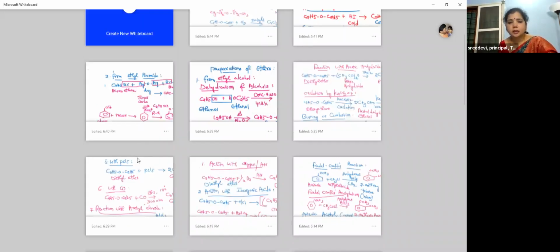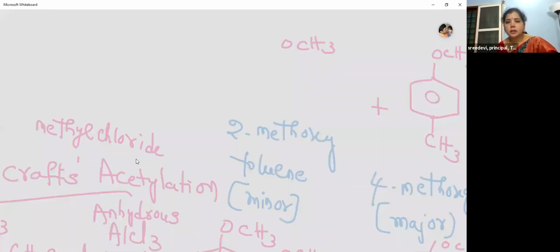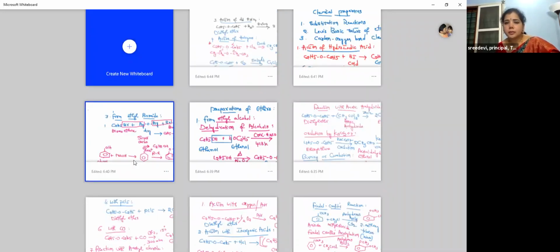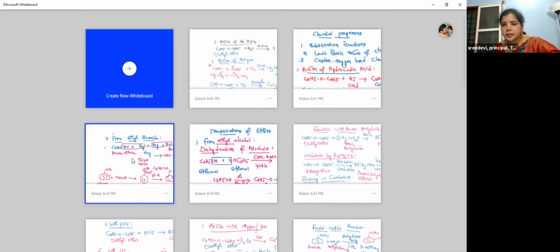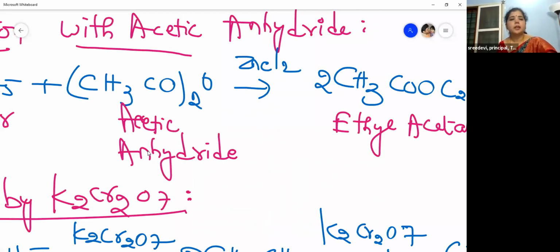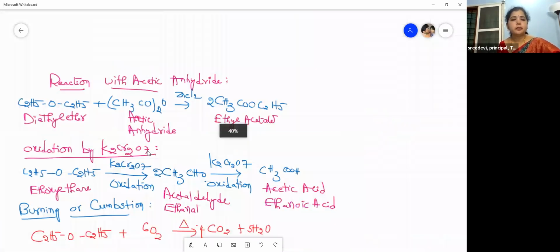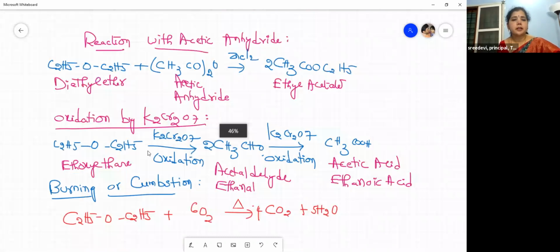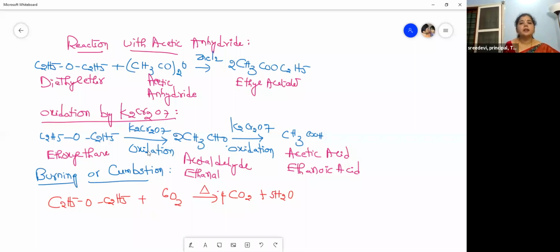So then the last reaction of this is combustion. Okay, 1 minute. After PCl5, yes, this is the reaction we have learned, the reaction with acetic anhydride. Acetic anhydride is the derivative of the carboxylic acid. So diethyl ether, when treated with acetic anhydride, gives ethyl acetate.